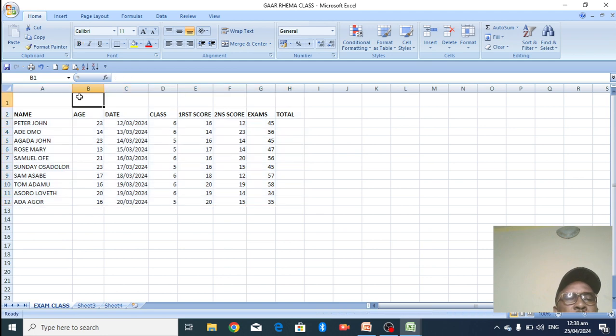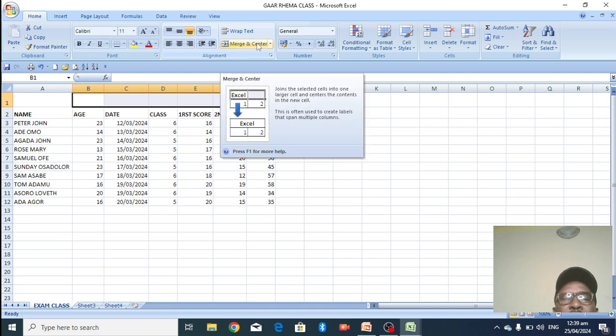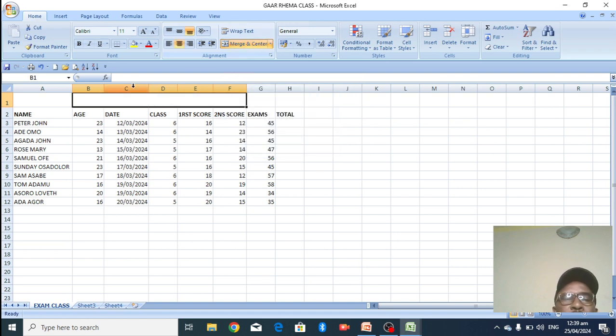Alright, now I want to put something on this place. Say 2023 exam class. I'm going to put a heading here. I can just highlight this place, put the cursor and highlight it. I want to merge. Then I come here, look at the merge here, merge and center, click on it. Already merged, I put it there.